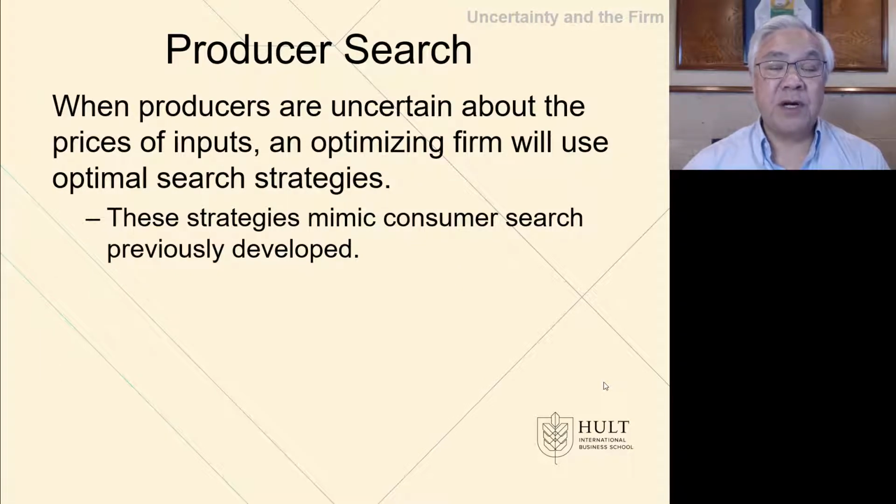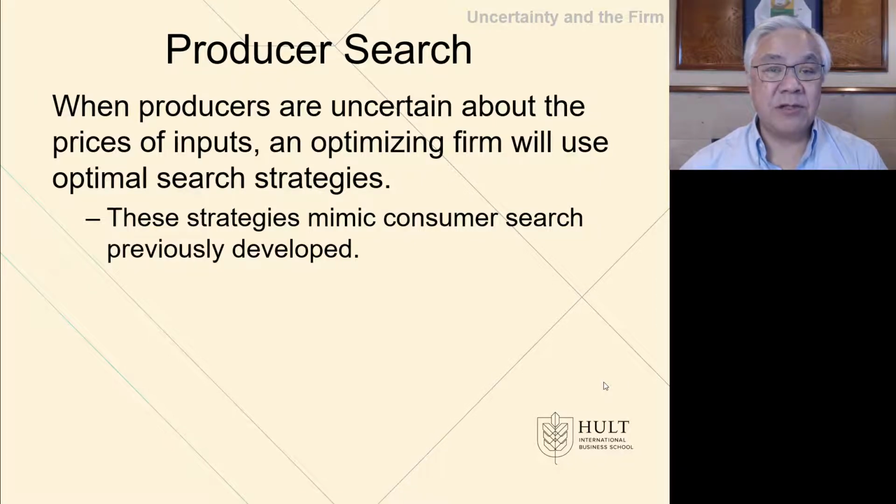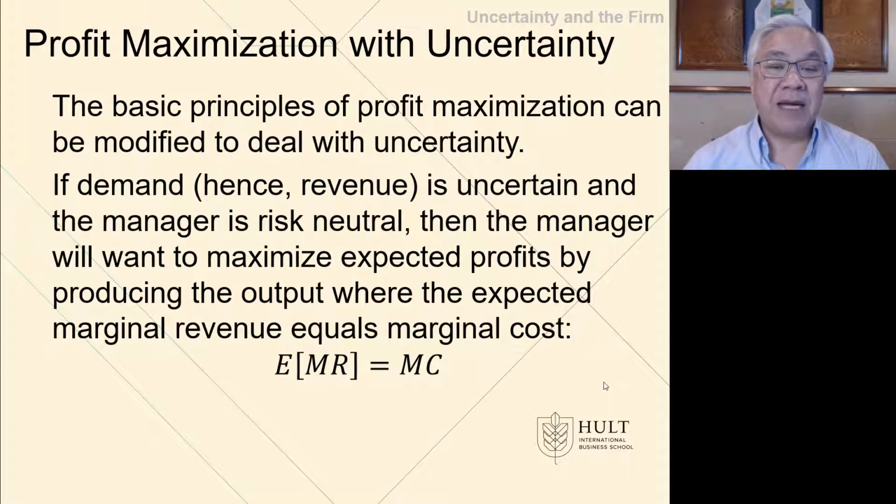Producer search is when we're trying to source inputs, and these mimic the consumer search we saw before because we're shopping. We're shopping as individuals in our own search, and we're shopping as managers in search of inputs. Profit maximization under uncertainty can use probabilities again to guide us toward the right decision. If demand is uncertain, and the manager is risk neutral, then the manager will want to maximize the expected profits by producing the output where the expected marginal revenue equals the marginal cost.